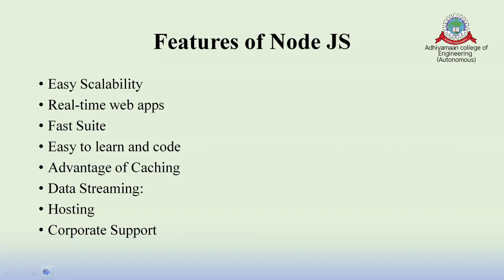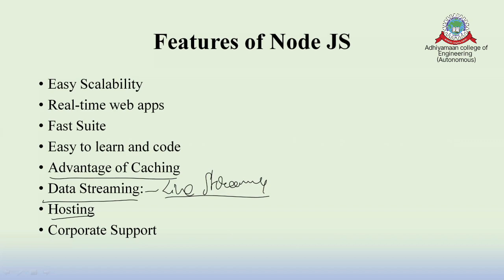And of course, a very important thing is caching memory. Whatever transactions I do on my server will be stored in a cache so that it is easy to access after processing a movie, for example. And very important, data streaming, which also covers live streaming. Nowadays, most live streaming apps are very familiar because of only one concept, called Node.js. And lastly, hosting: I can host movies or songs on my own laptop, and with Node.js it is very easy to access them very fast.